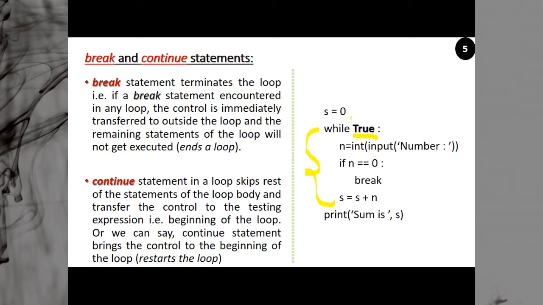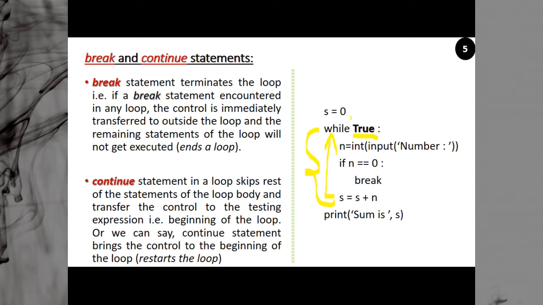So once you enter into the loop, it asks a number. You enter a number. You can enter any number. Suppose your n is 10. It checks if n is equal to 0. No, your n is not equal to 0. So you jump here. The number is added to the sum. And then again you come here at the beginning of the loop. Again the condition is true, it will again ask a number, check whether the number is 0.